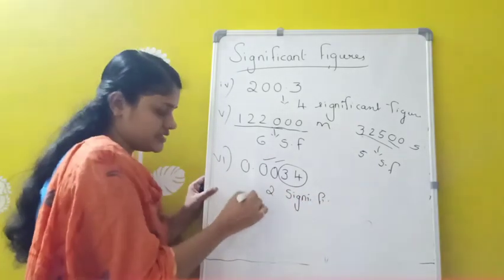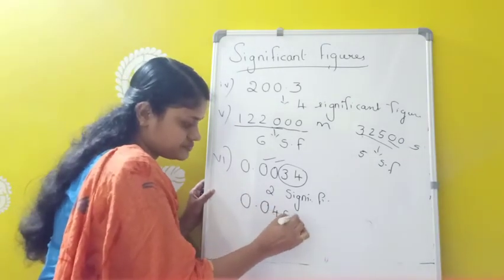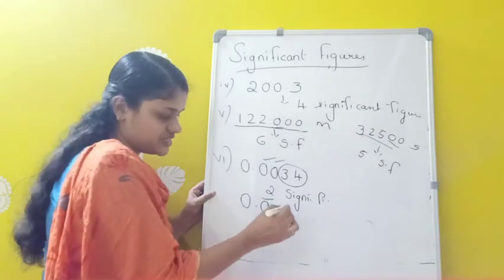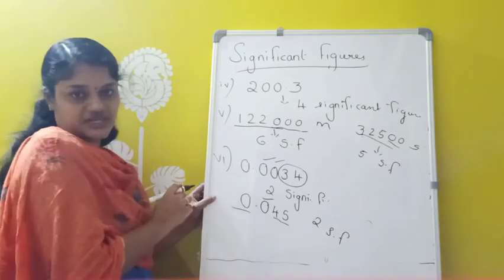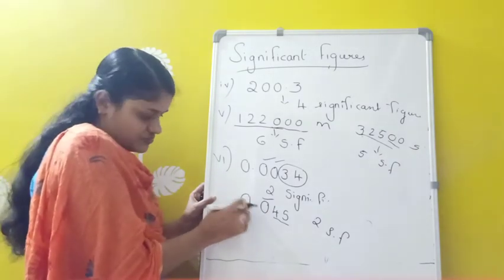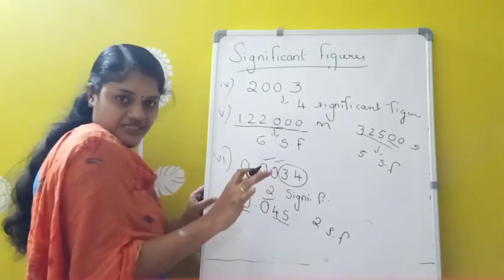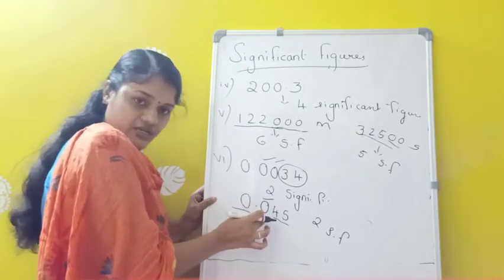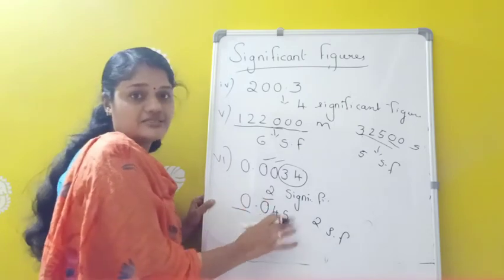Okay. Similarly, I am taking another example, 0.045. So here also this 0 is not significant. So we have only how many significant figures? 2 significant figures. And this 0 is also not significant. So in the case of numbers less than 1, the zeros before as well as zeros after the decimal are not significant, especially when the number is less than 1.